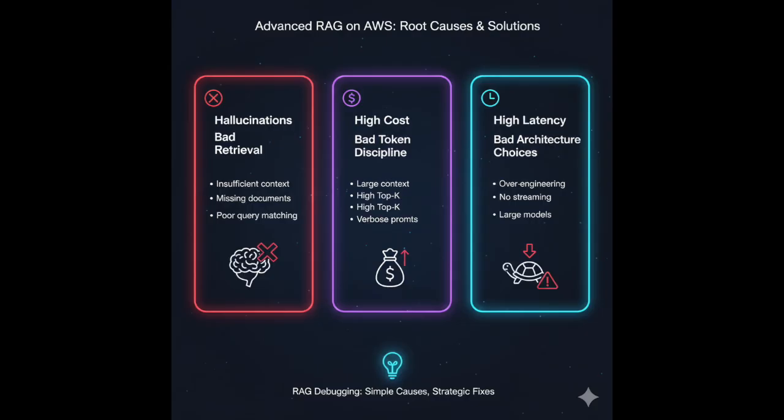Here is the one sentence that solves day 16. Hallucinations come from bad retrieval. Cost comes from bad token discipline. Latency comes from bad architecture choices. Say that once before the exam.